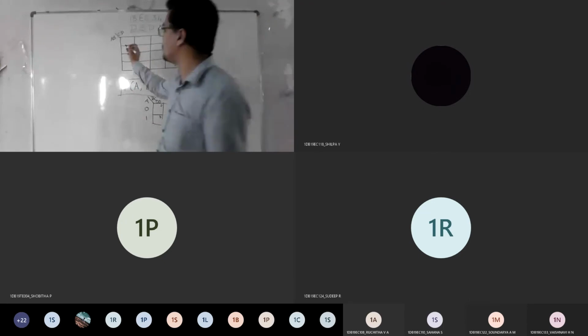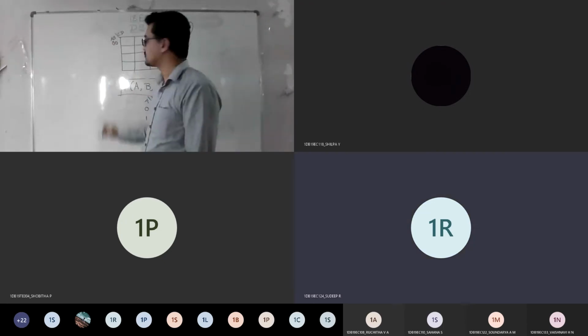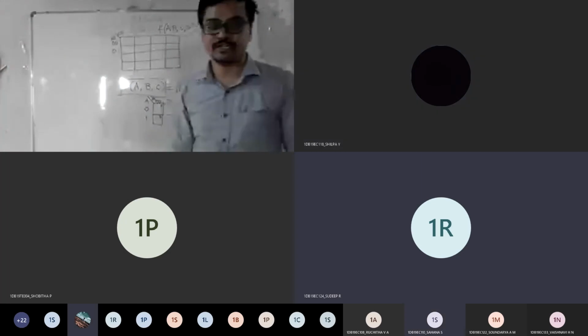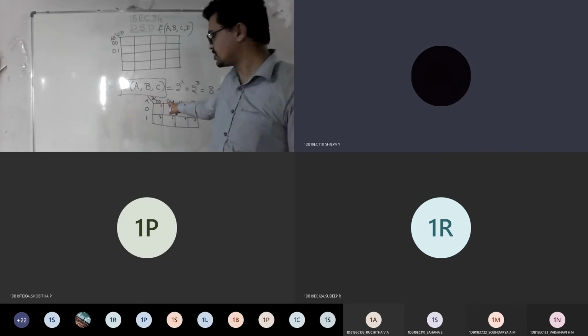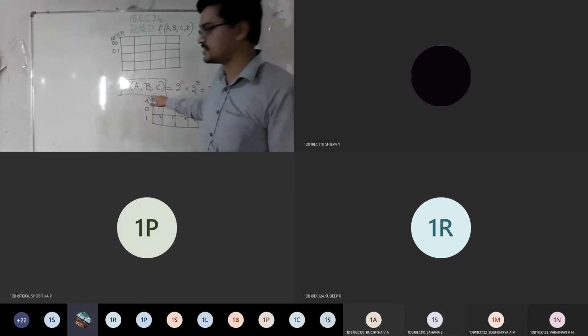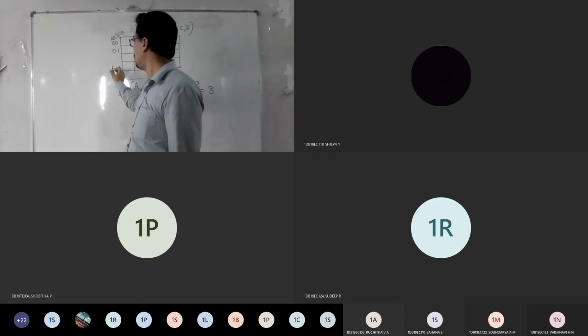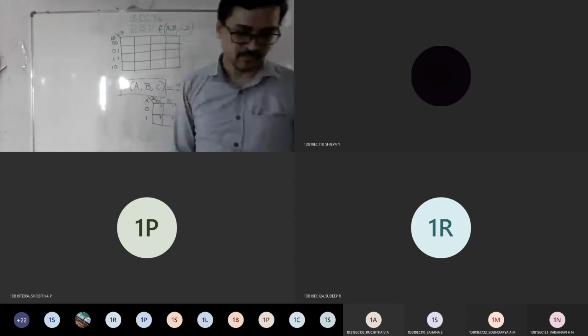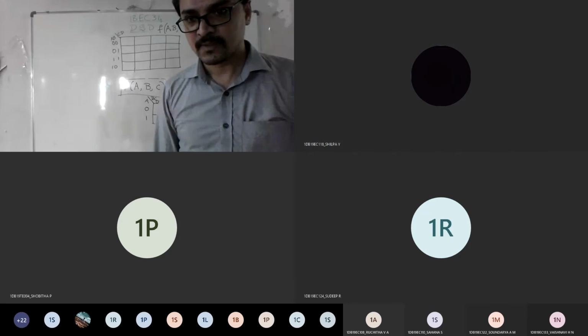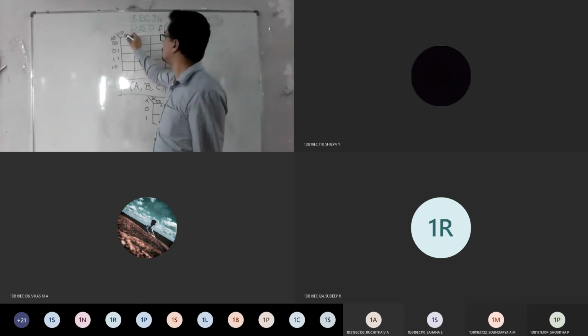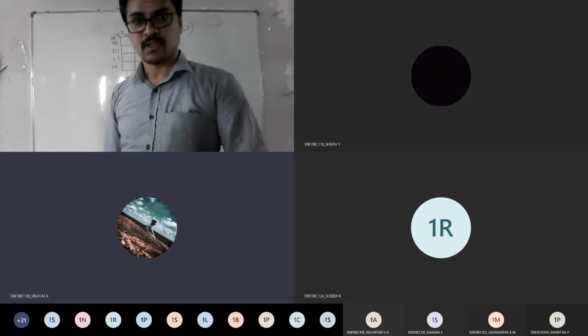So now how many combinations will come here? 0 0, 0 1. Now tell me how to write here. How did we write earlier in this row? 0 0, 0 1, 1 1, then 1 0 behind it. Same way here also. So 0 0, 0 1, 1 1, 1 0 here, followed by 1 1. Am I clear, everyone? Yes, sir. So here also 0 0, 0 1, and 1 0 at the end.